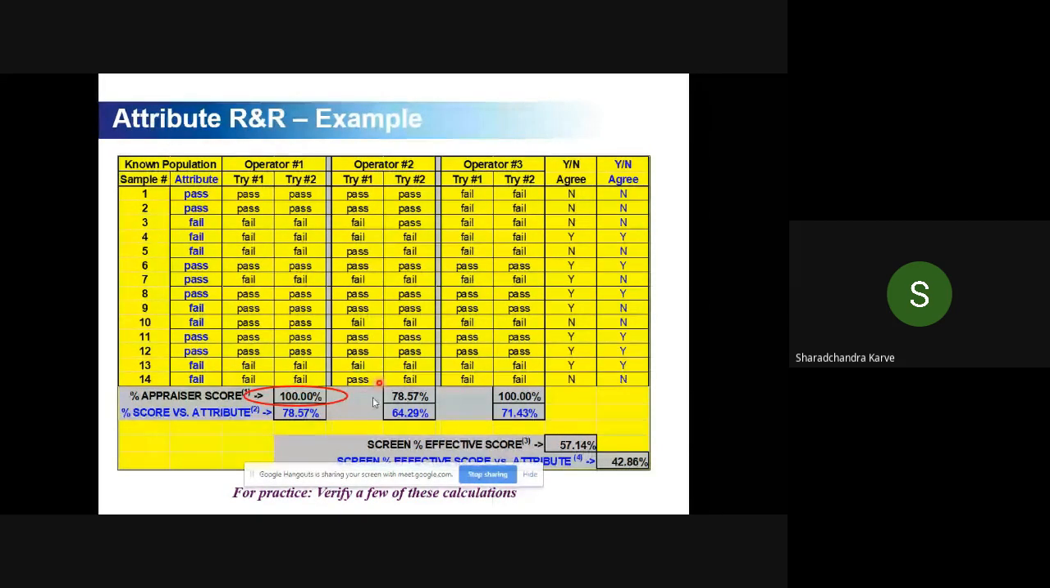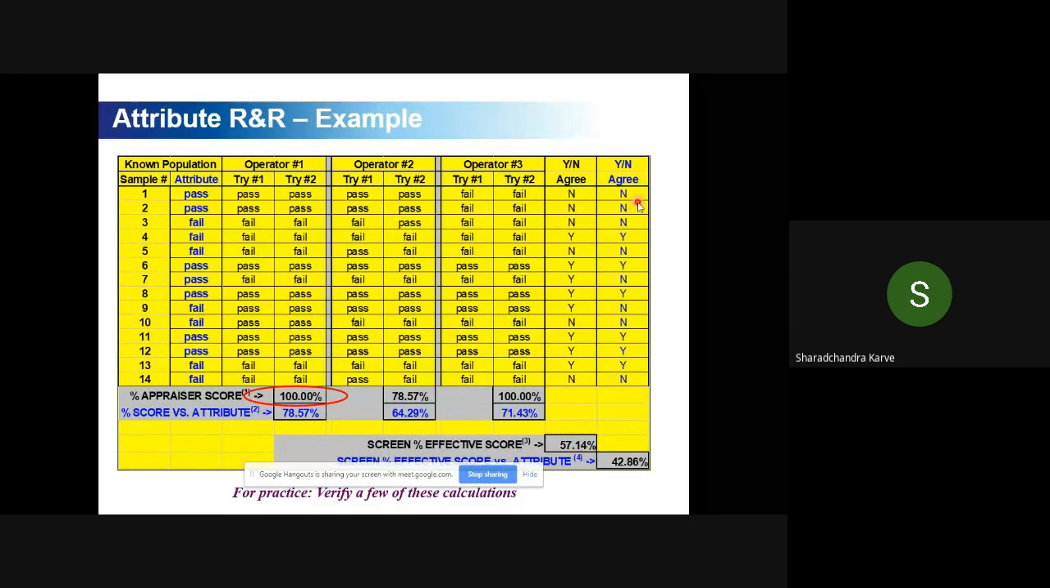Now, the second concept is about reproducibility. Ideally, the observation of operator 1 should match with operator 2 and should match with operator 3. That is what I call a 6-way match. And if the 6-way is not matching, then I say no. And the overall percentage matching is only 57%.